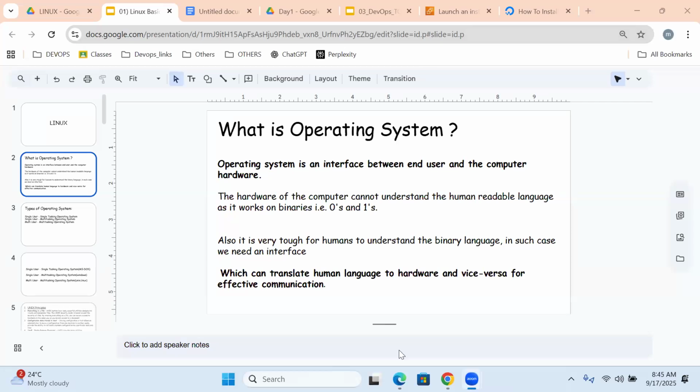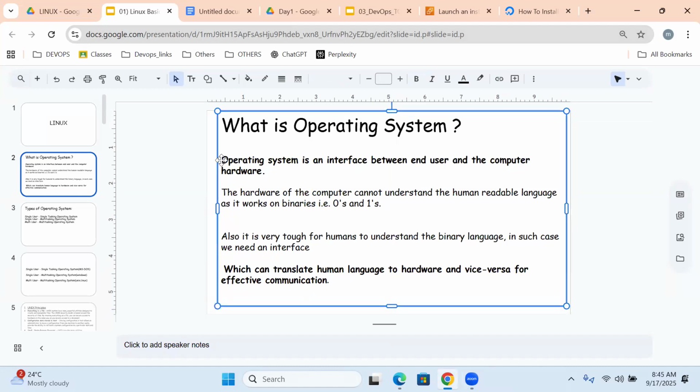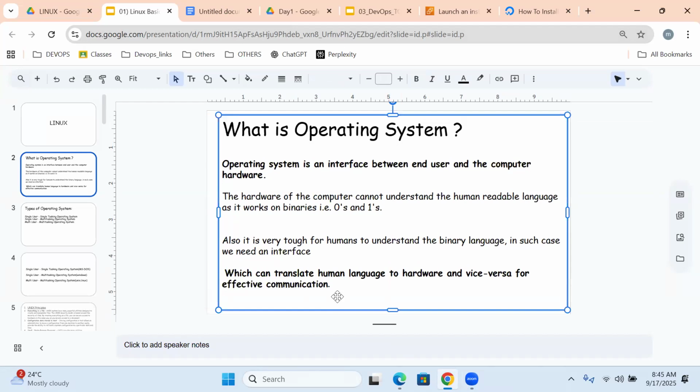What is an operating system? An operating system is an interface between the end user and computer hardware.